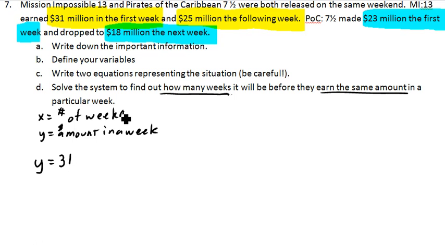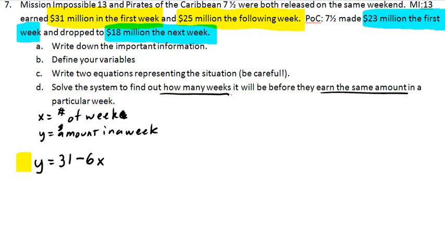Now each week, in each week, it's going to lose 6 million. So how do I show that each week it's losing 6 million? Just like this. So 6 times the number of weeks. So that's our Mission Impossible information right there.